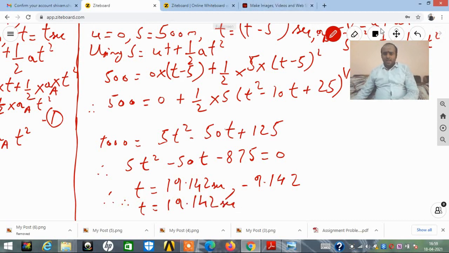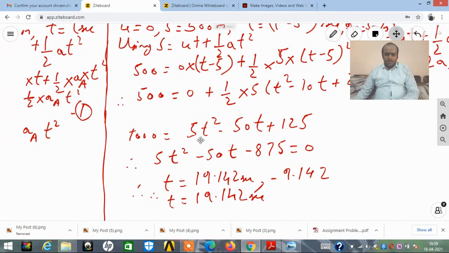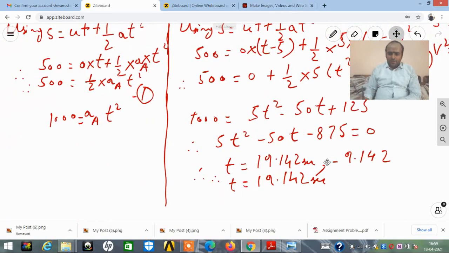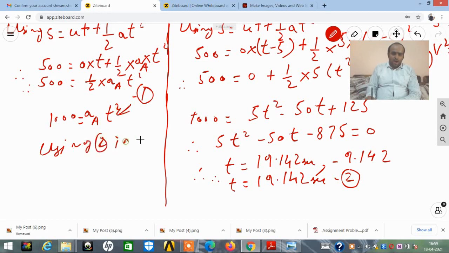Now, I would like to go ahead and substitute this value of t in equation number 2. This is equation 1, using 2 in 1.